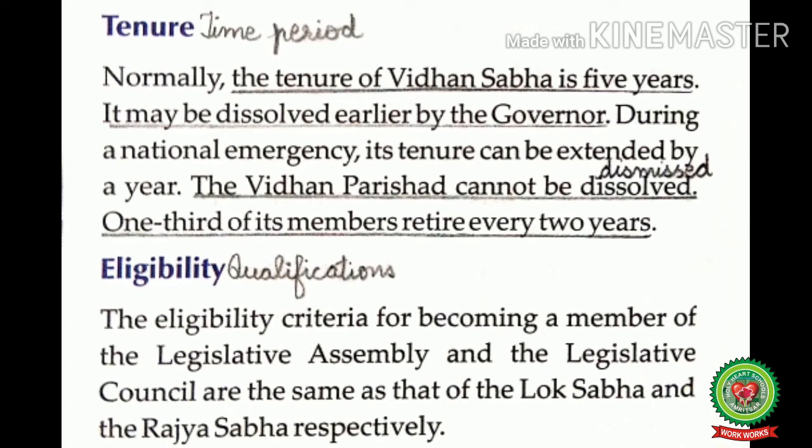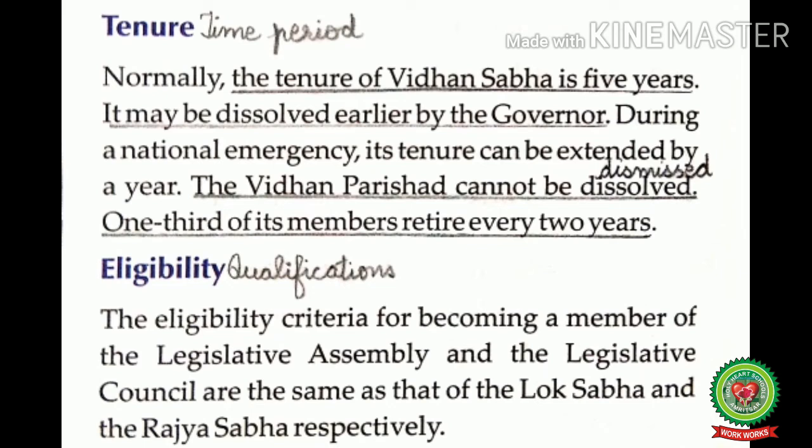Now, let us read and discuss the tenure of the state legislature. Tenure means time period. Normally, the tenure of Vidhan Sabha is 5 years. It may be dissolved earlier by the governor. During a national emergency, its tenure can be extended by a year. That means members of the Vidhan Sabha are elected for a period of 5 years. However, the governor can dismiss the House before the completion of its tenure. And on the other hand, at times of national emergency, that means if there is any internal or external threat or disturbance in the country, its tenure can be extended for a year.